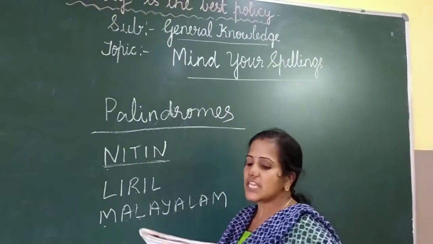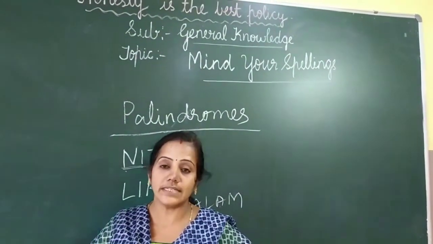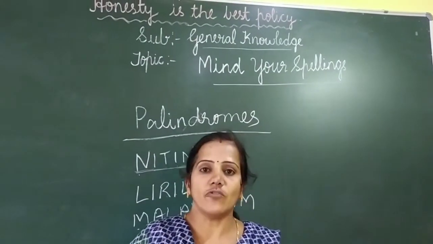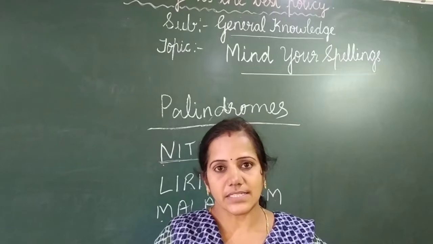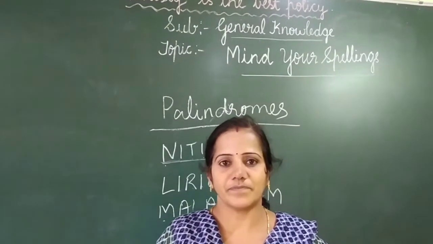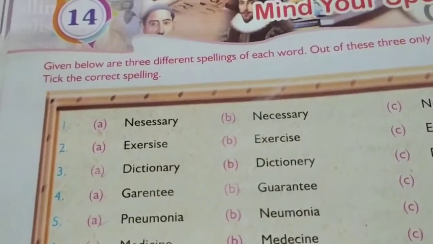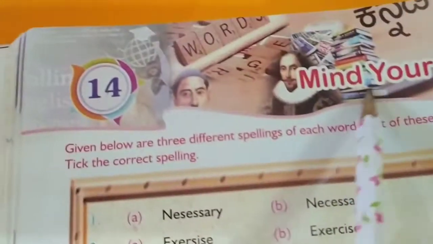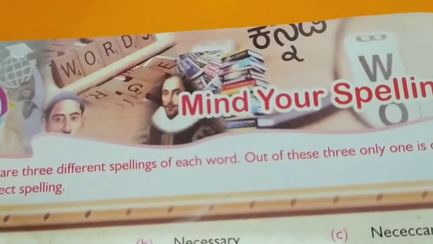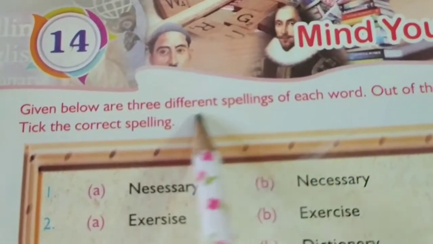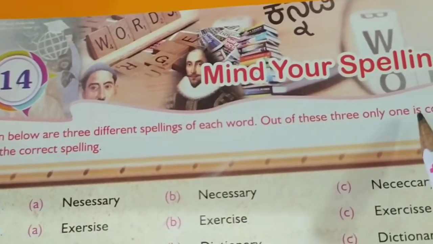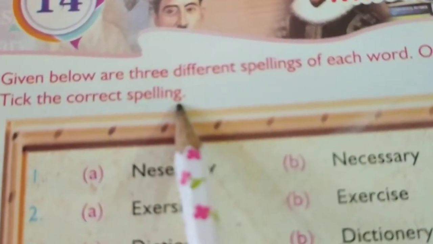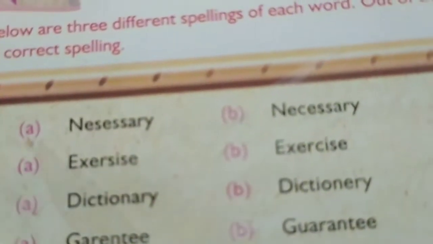See children, in this chapter we are going to learn the correct spelling of the word. Okay, so we will fill the exercises. Okay children. So children, lesson number 14, mind your spellings. Given below are 3 different spellings of each word. Out of these 3, only one is correct. Tick the correct spelling.